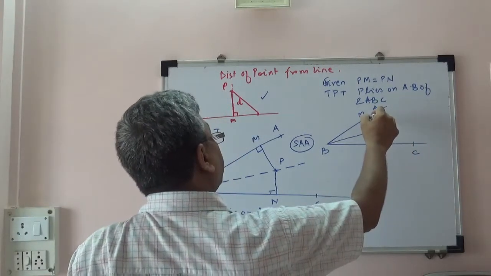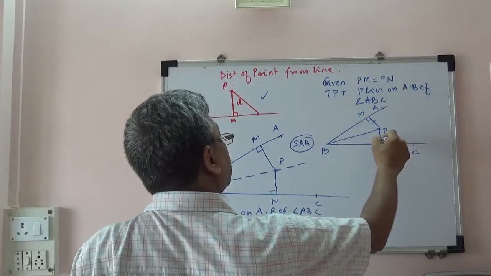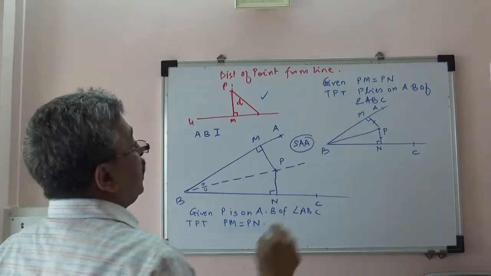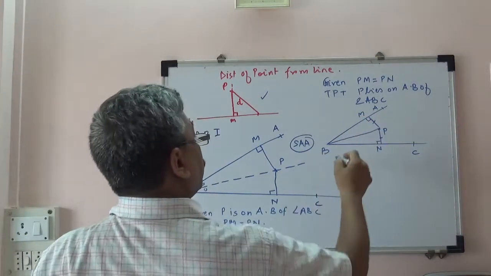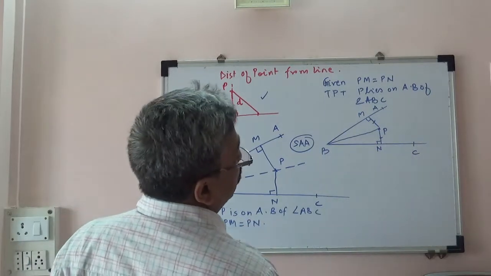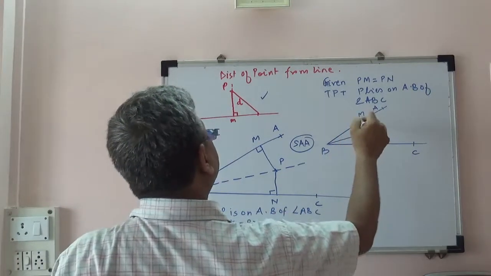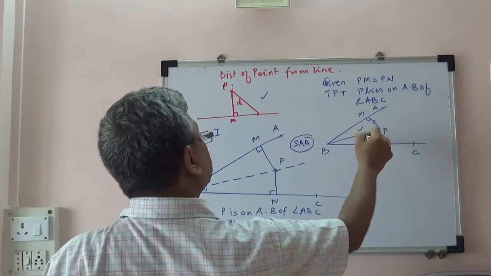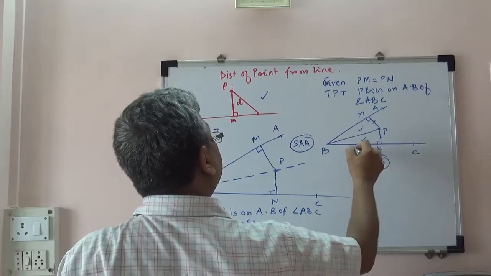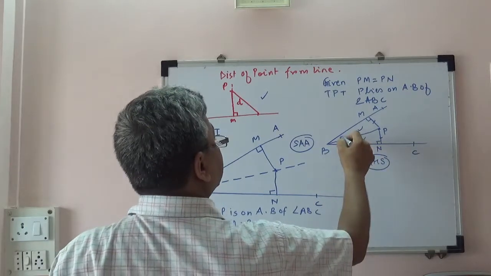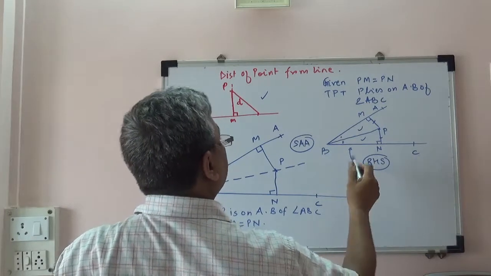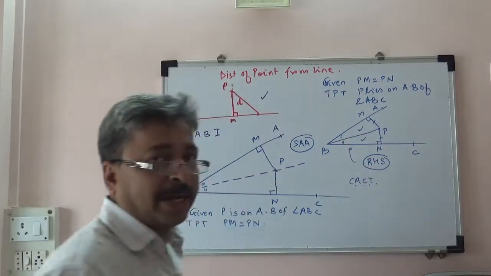We have dropped perpendiculars from P on the arms, that is the definition of distance, and hence we have PM equal to PN, PB equal to PB, and perpendiculars are drawn at 90 degrees. So which is the test that will be applicable to show these two triangles congruent? It is RHS. The RHS test will give us these two triangles congruent, and therefore by CPCT, corresponding angles of congruent triangles, we will get these two angles congruent.